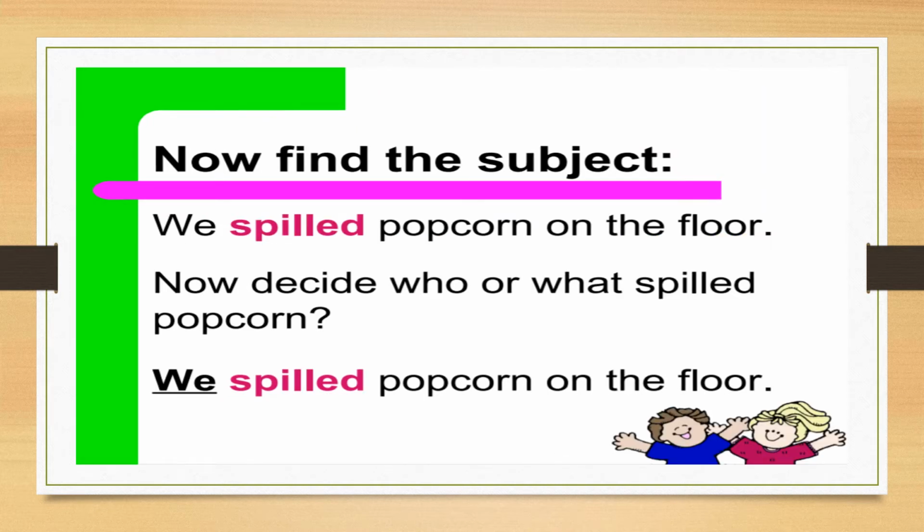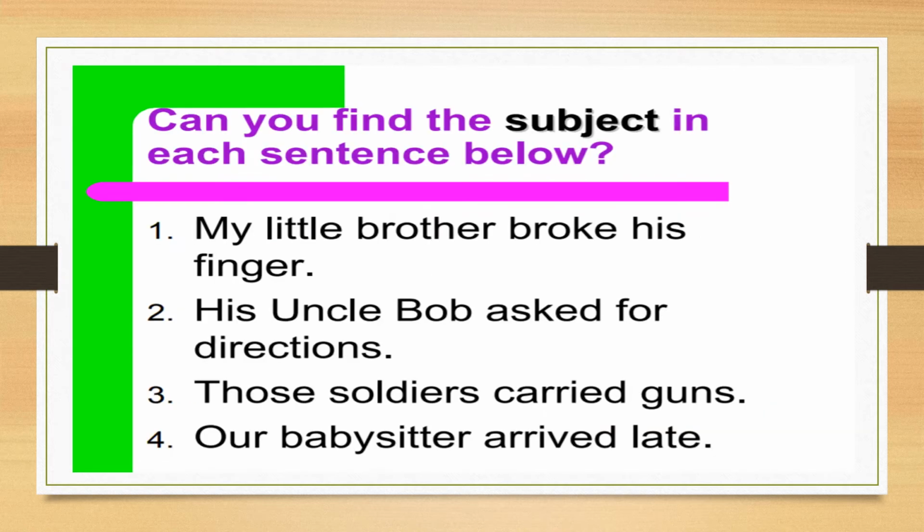Like you can see here, they have done the same thing. We spilled popcorn on the floor. Who? We can't ask the question with what here. No, who spilled? There is a person, somebody has done that, and hence we need to ask the question with who, correct, as it is a person.